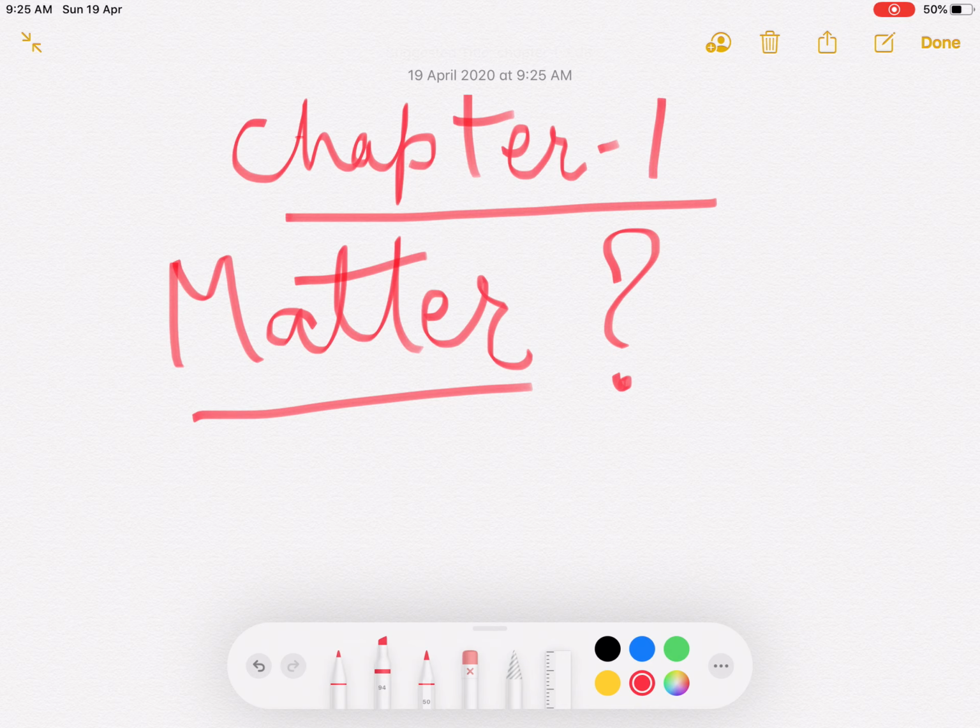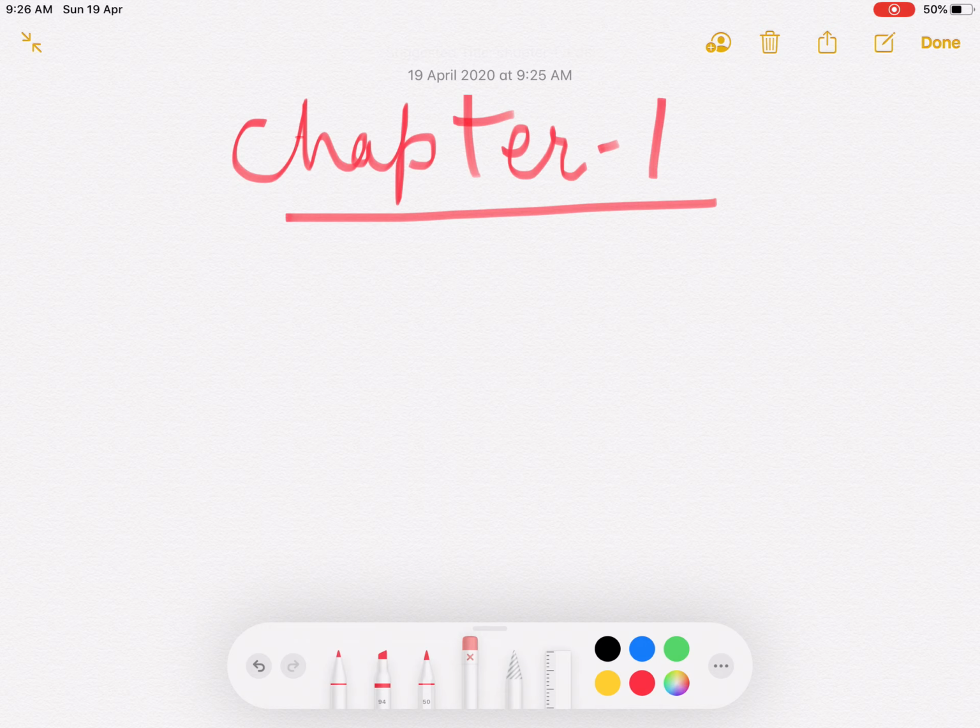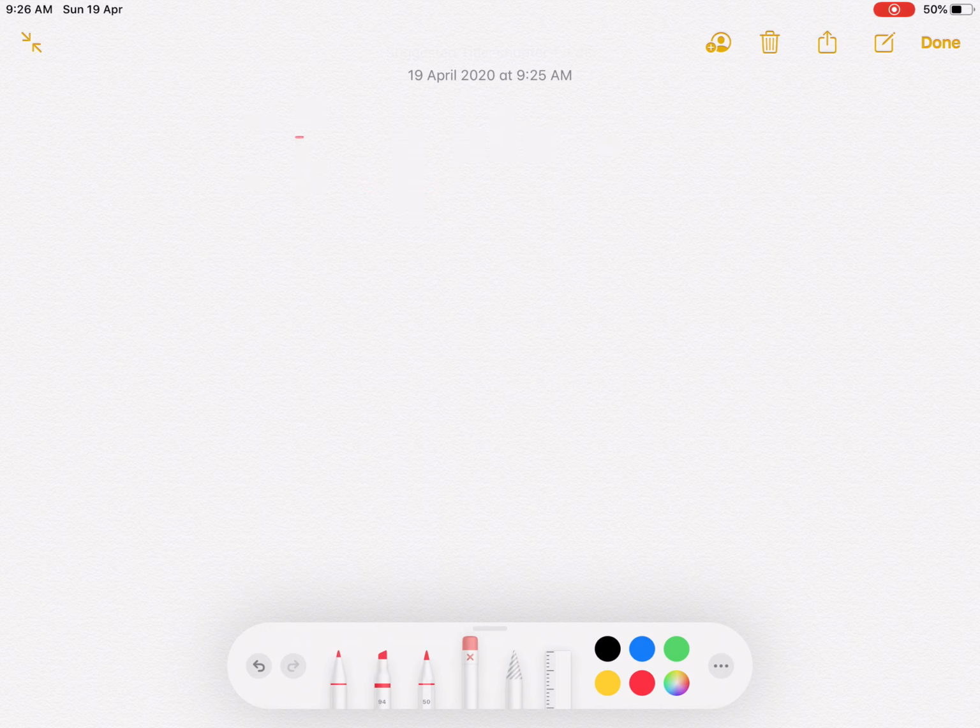Everything in the universe is made up of material, which scientists have named matter. Everything you see around us, that is a tree, animals, human beings, table, chair, sand, air, sun, moon, everything is matter. We can say that anything that occupies space and has mass.